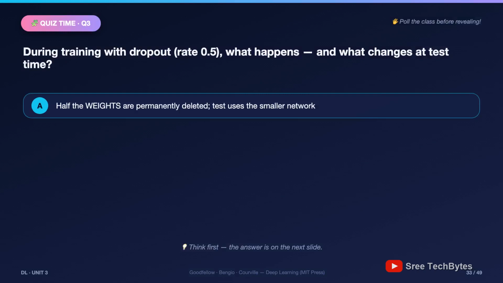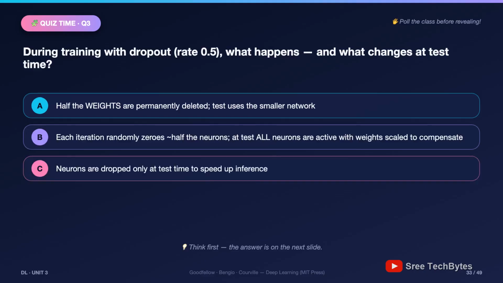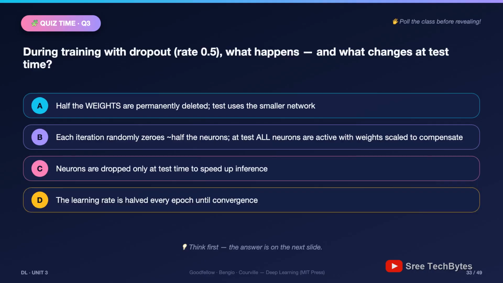This one catches almost everyone the first time. During training with dropout at rate 0.5, what happens, and what changes at test time? A. Half the weights are permanently deleted. Test uses the smaller network. B. Each iteration randomly zeroes about half the neurons. At test, all neurons are active, with weights scaled to compensate. C. Neurons are dropped only at test time, to speed up inference. D. The learning rate is halved every epoch until convergence. Two checkpoints: neurons or weights, and what happens at test? Pause and lock it in.